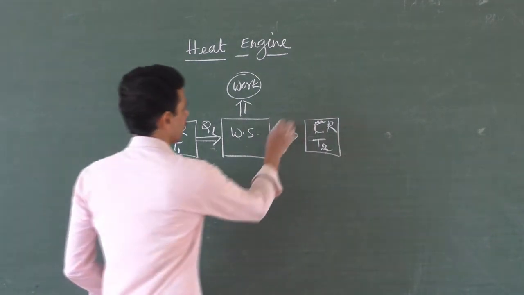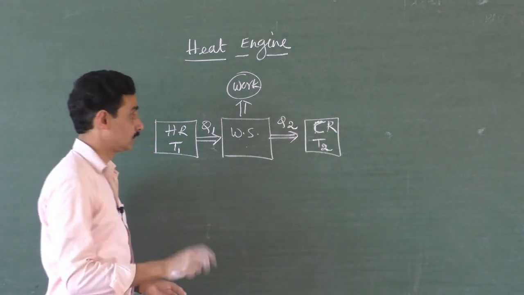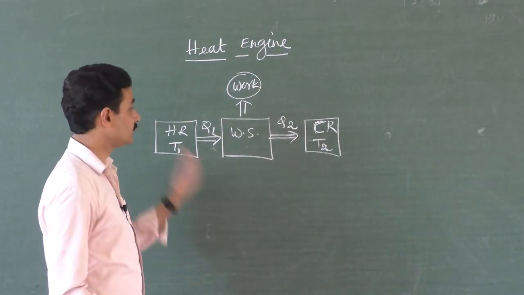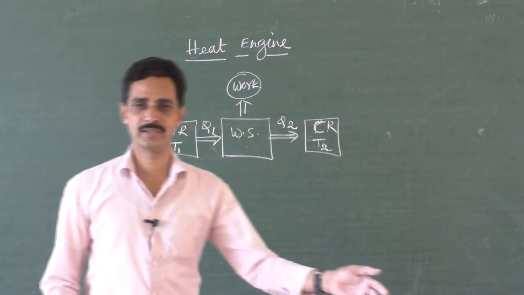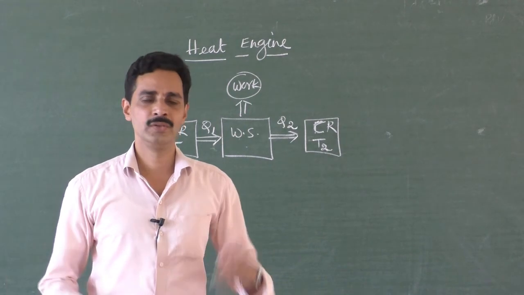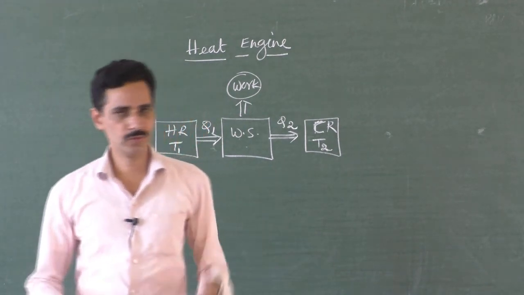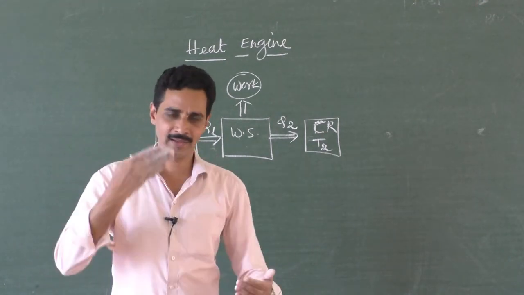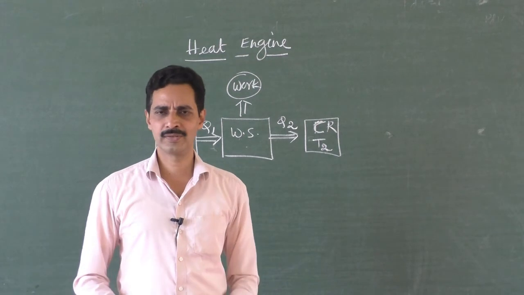If Q2 is the amount of heat energy released, then Q1 is absorbed, Q2 is given out. How much is work done then? You take 100 rupees from your father. Father is a hot reservoir. He can give any amount of money to you, right? So you take 100 rupees from your father. Go to the town and spend some money. Do your work. Your work means putting everything into your stomach. That is your work, heavy work. Do something and eat whatever you want.